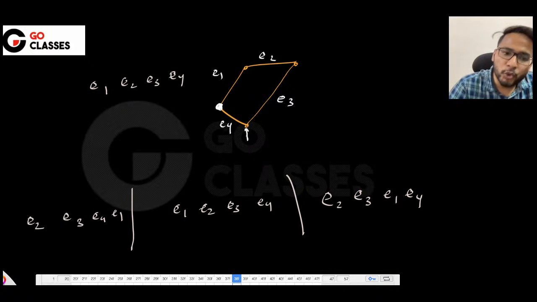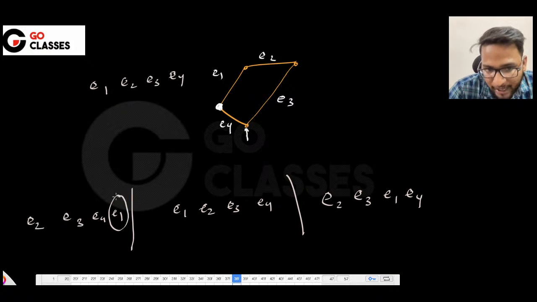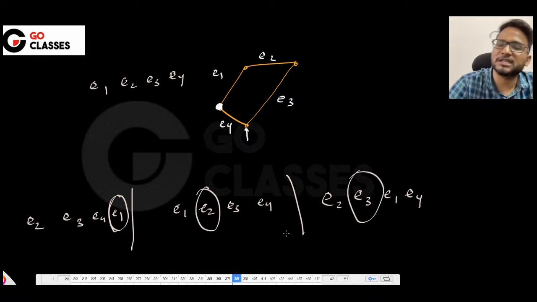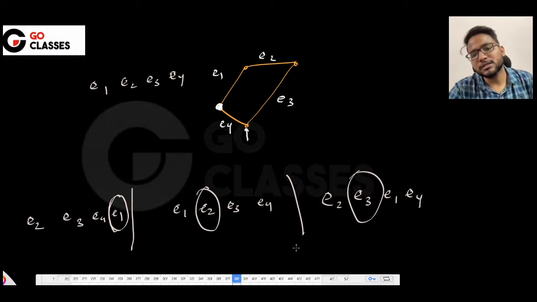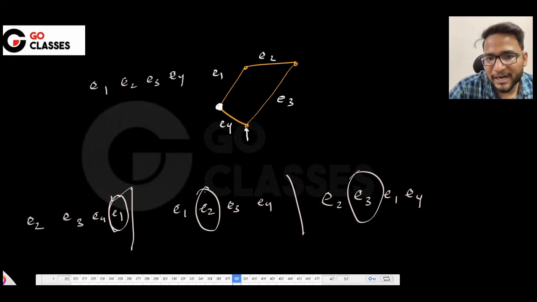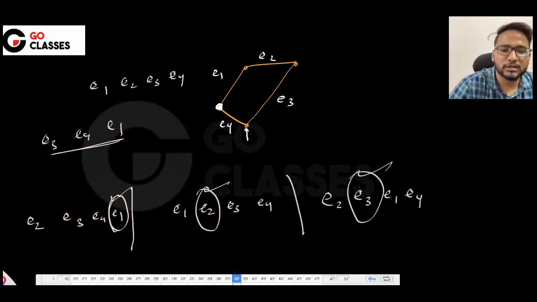Now tell me, do you have that order here? Do you have E1? I mean, are you relaxing in the shortest path order? You pick this E1 here, you pick this E2 from here, you pick this E3 from here. Which means you give me any shortest path, I will tell you that, see, you have relaxed in the shortest order.